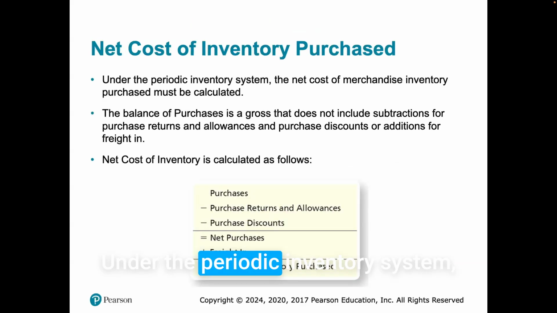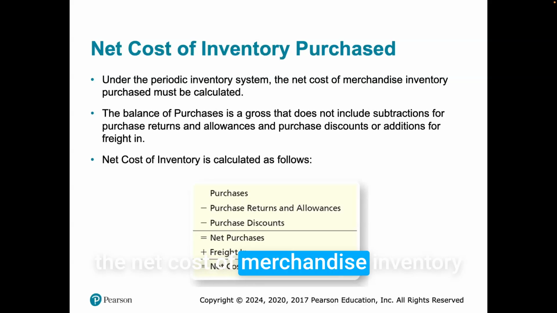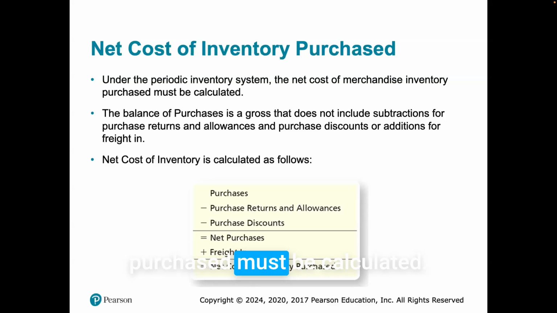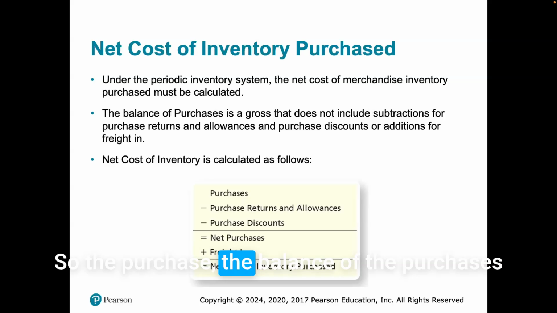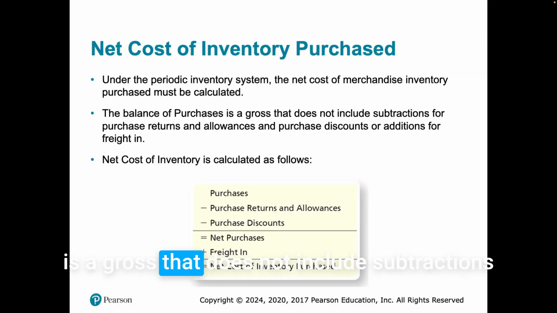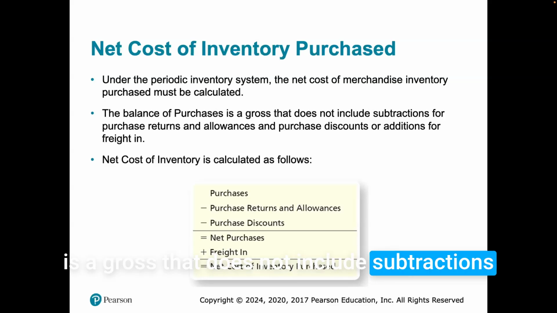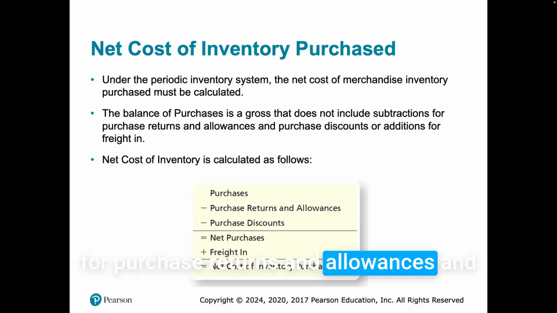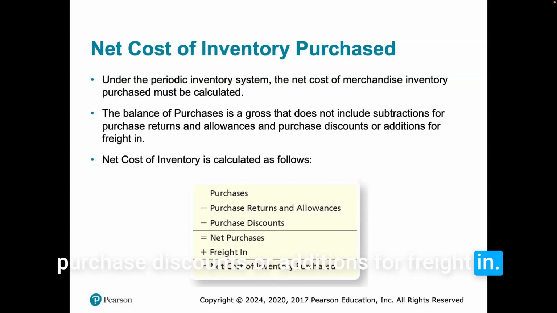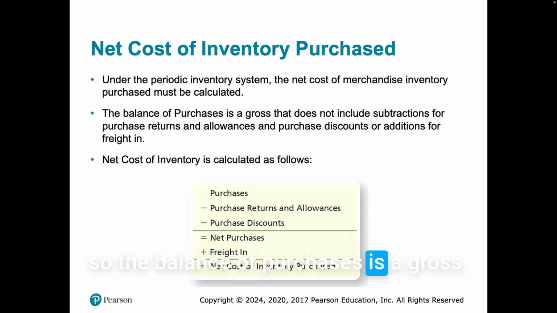Under the periodic inventory system, the net cost of merchandise inventory purchased must be calculated. The balance of Purchases is a gross amount that does not include subtractions for purchase returns and allowances and purchase discounts, or additions for freight in. So the balance of Purchases is a gross amount.